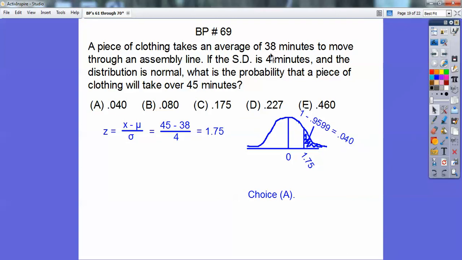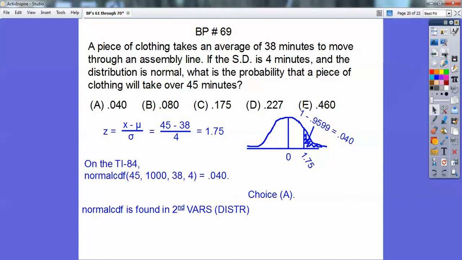Divided by the standard deviation, you get 1.75, and it says takes over, so 1.75 is over to the right of 0. We look up 1.75 on our Z table and you get 0.9599, but it's 1 minus that because we want this side, not the other side. So I get 0.040.